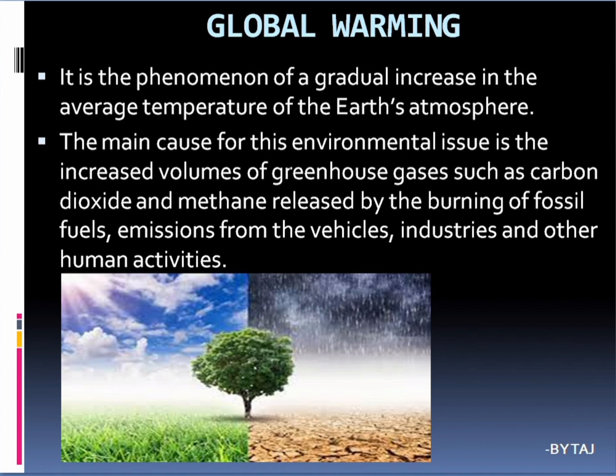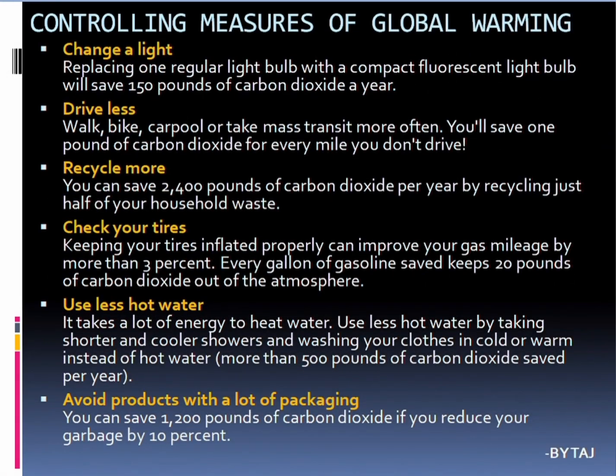The main cause of this environmental issue is the increased volume of greenhouse gases, such as carbon dioxide and methane, released by the burning of fossil fuels, emissions from vehicles, industries and other human activities. So this is about global warming. Controlling measures of global warming. So many controlling measures are there. Some of them I have listed below.